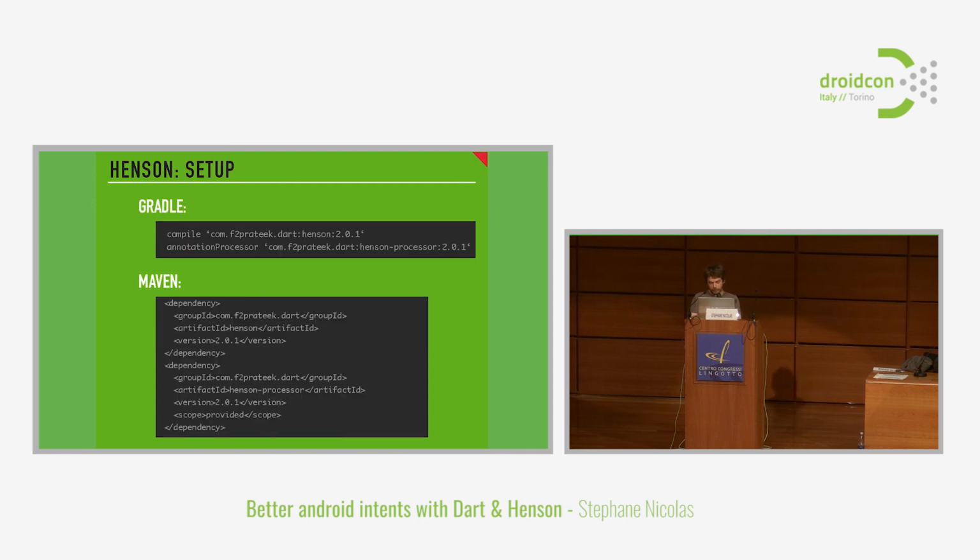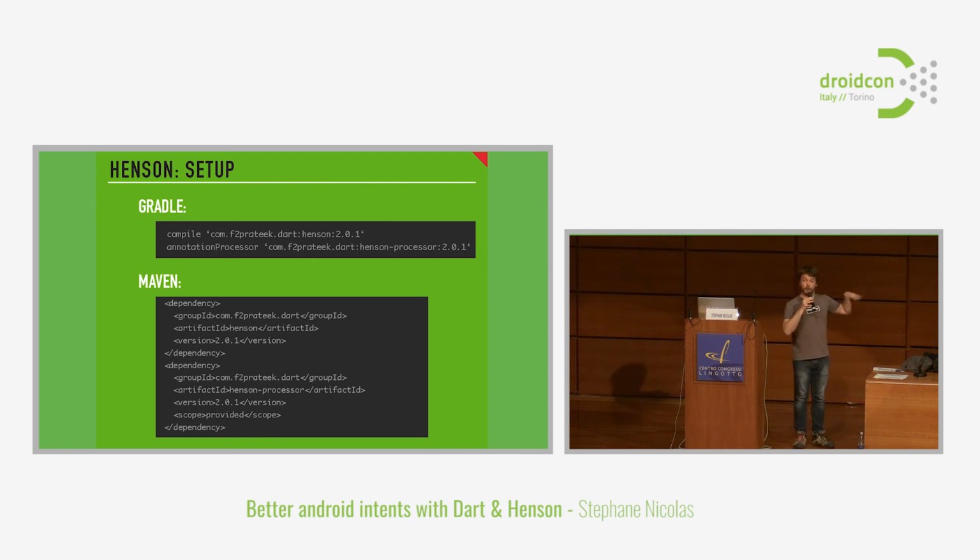To do that, again, the setting is very simple. You have two parts to the Dart library, exactly in the same way as you had two parts in the Henson library, the other way around, actually. So to configure Henson, inside the compile scope, you put the Henson runtime. So it means com.f2prateek.dart:henson and the version number in Gradle.